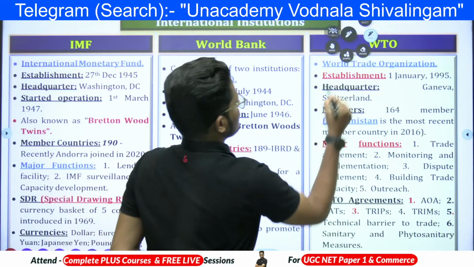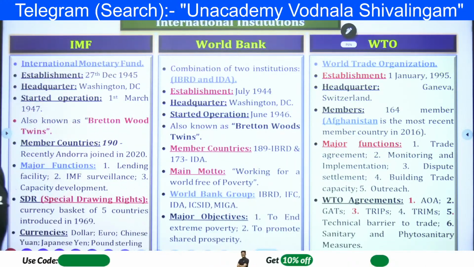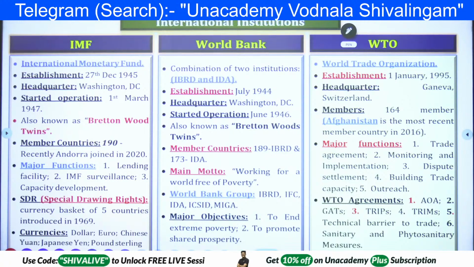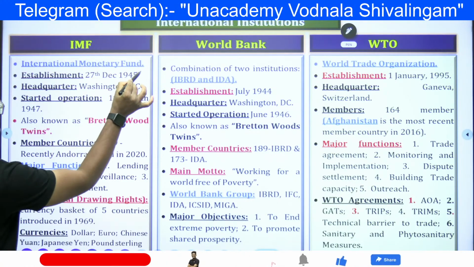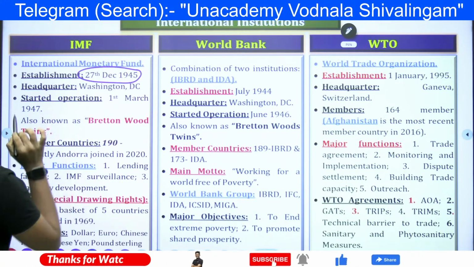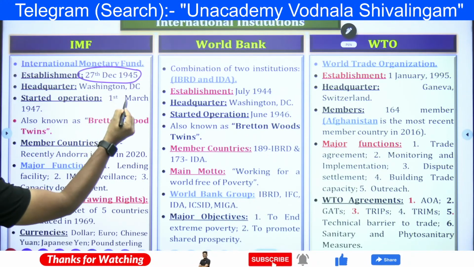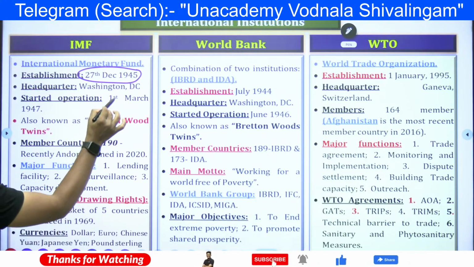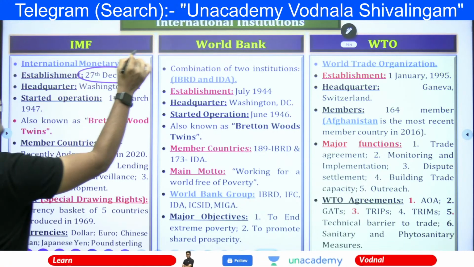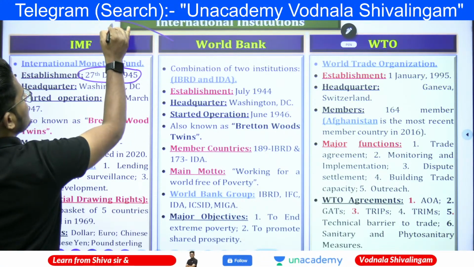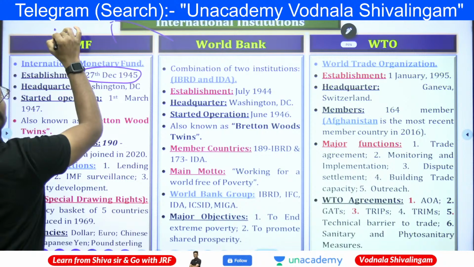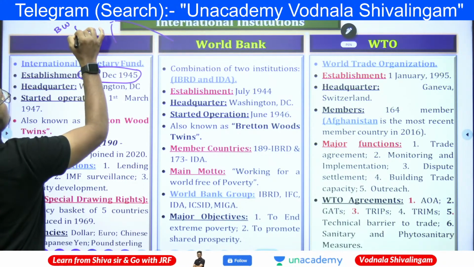IMF, World Bank, and WTO. So here, the International Monetary Fund was established on 27th December 1945, with its headquarters in Washington DC. The IMF and the World Bank are twins. These two are the Bretton Woods Conference twins.